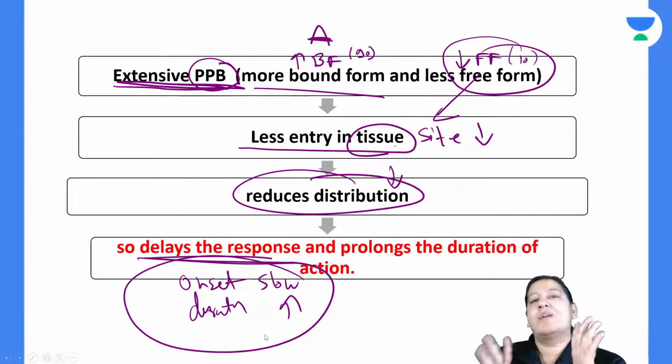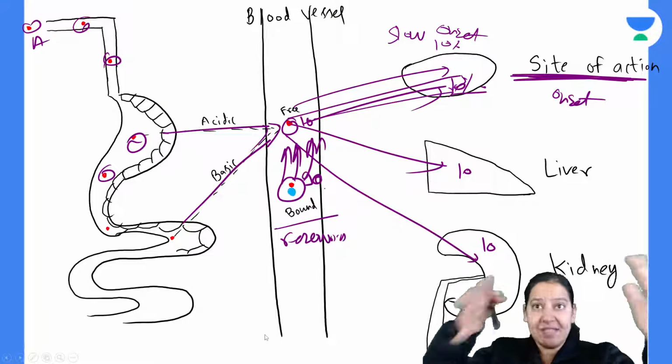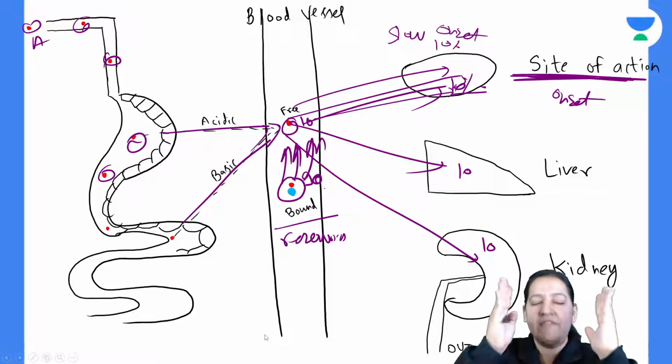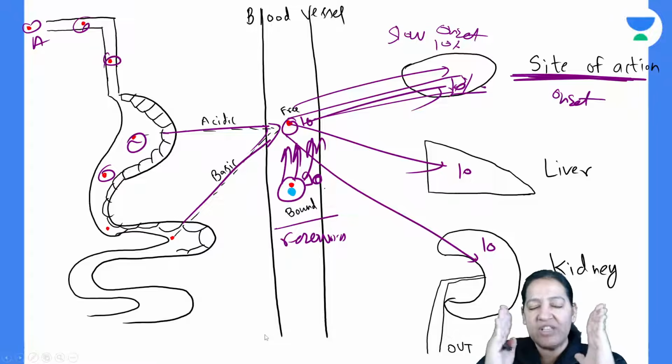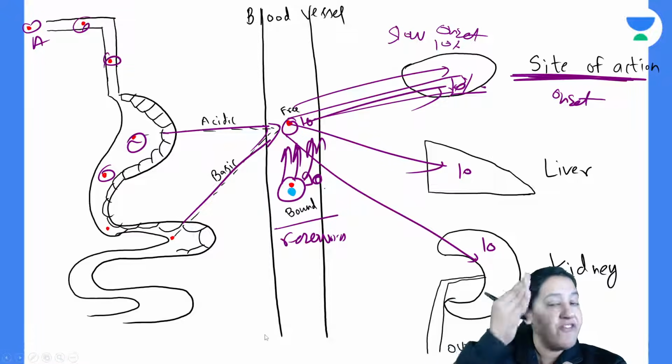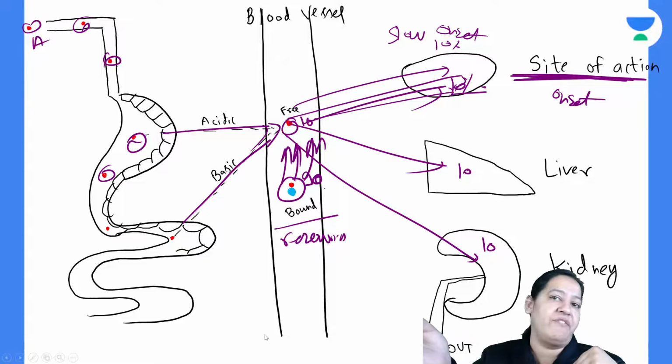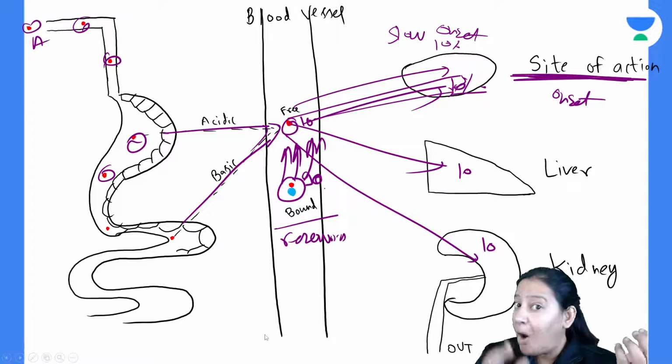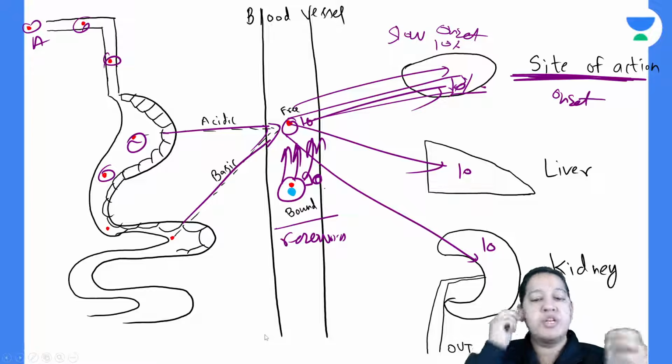It has to be understood. It doesn't have to be mugged up. I never mug up things. So please, I will always keep this diagram in my mind. I will close my eyes and imagine a drug in which the bound form is more. So what will happen? Bound form is more, free form is less. Free form is less, so less will enter the site of action. So onset will be slow, but bound is more, so reservoir is more. So duration of action is high.